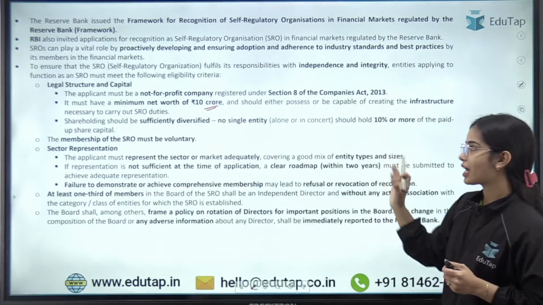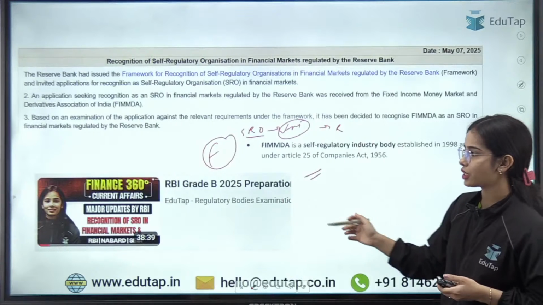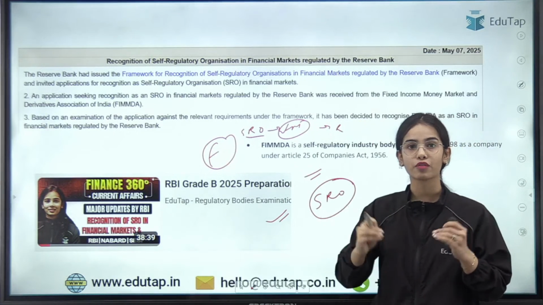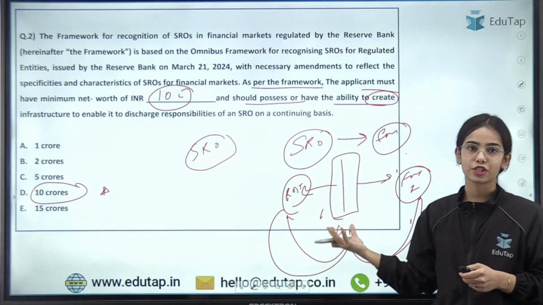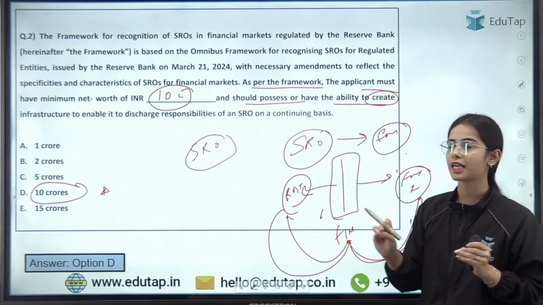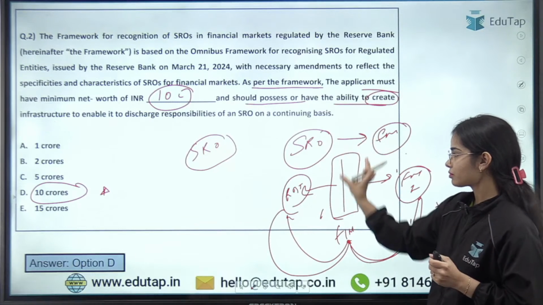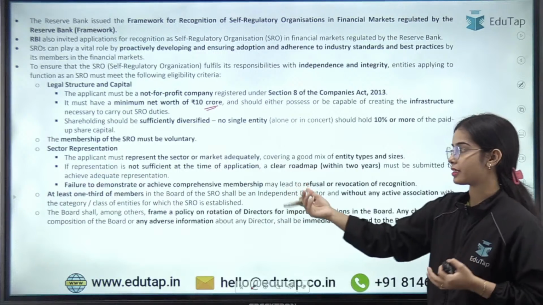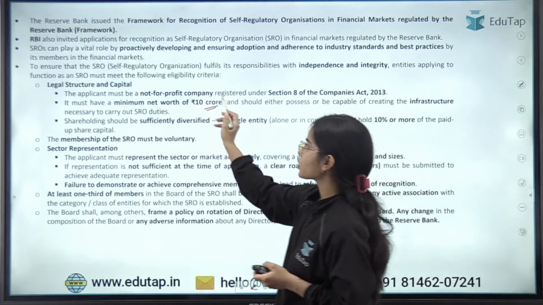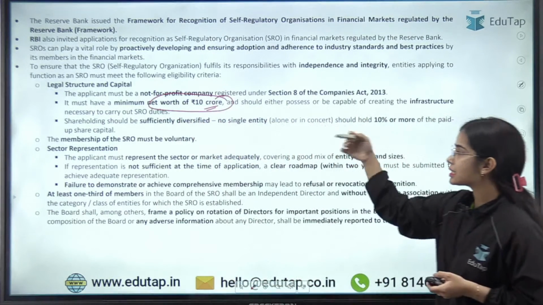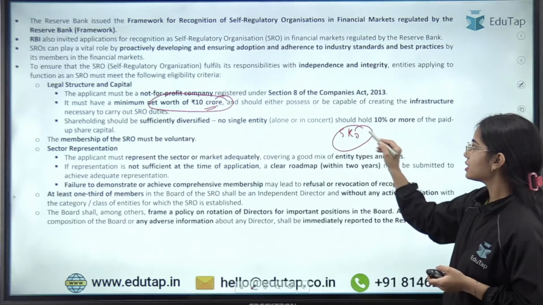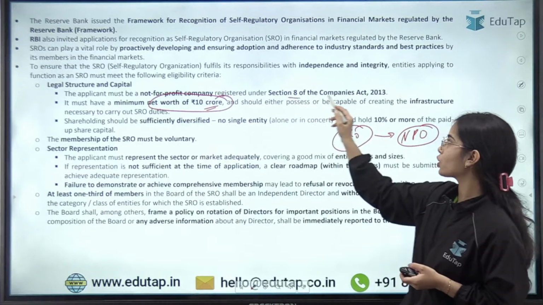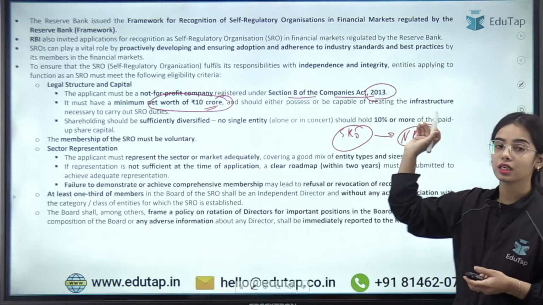Okay, so this we have discussed. I have taken a complete session on the SRO for the financial market. So if you want to have the detailed understanding of the SRO in the financial market, this session you can see. Otherwise, I hope you know the basic idea of the SRO, that they are the connecting ground between the RBI and the regulated entities. Okay, now the most important point here is of the net worth, as well as that these SRO, they will be the not-for-profit organization. That means they will be under Section 8 of the Companies Act of 2013. Okay, that is the idea.